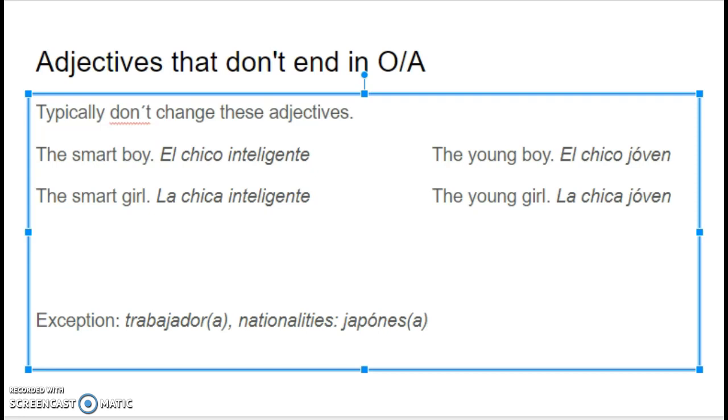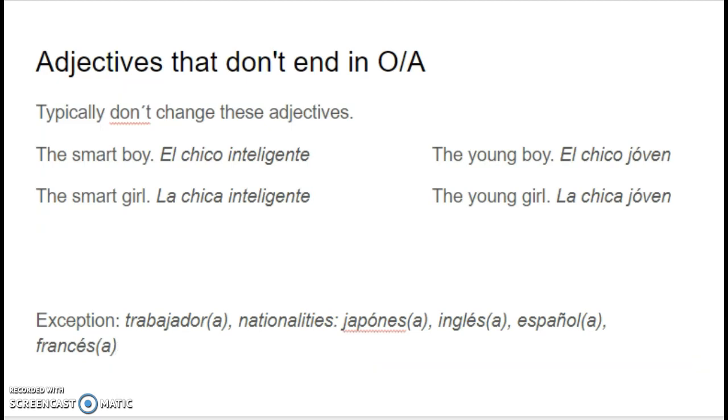So you can see that they just don't write an O at the end, since there's no O, but then they still include the A when it's feminine. Another one that's common is inglés. So like someone who's British, inglesa, Spanish, español, española, French, francés, francesa. So that's what to do when an adjective does not end in O or A. So remember, most of the time it just won't change. These are exceptions down here.